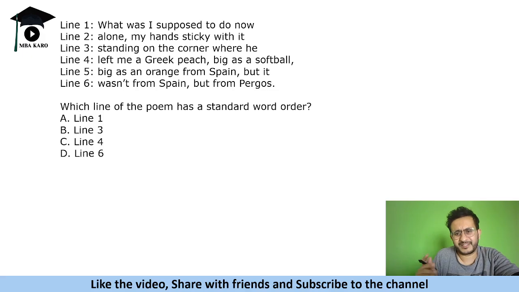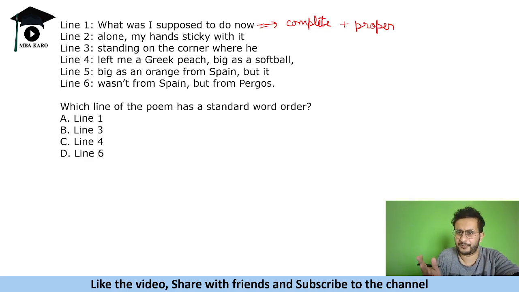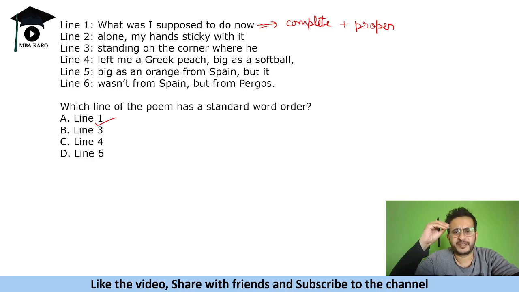Now, if you read these lines, only one line makes a proper sentence if you read individually. So, what was I supposed to do now? This is a complete sentence, isn't it? It is a complete sentence and proper also. It is in a proper way, isn't it? What was I supposed to do now? It's a proper sentence. So that has a standard word order. Standard word order means proper framing, in the order of subject, verb, object, like that is present. That is called a standard word order.